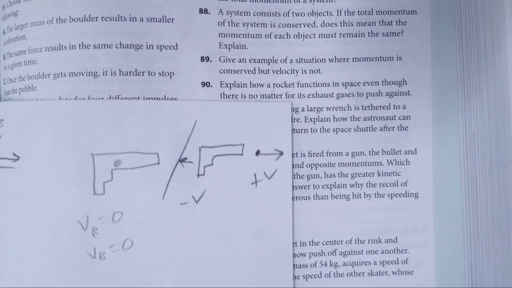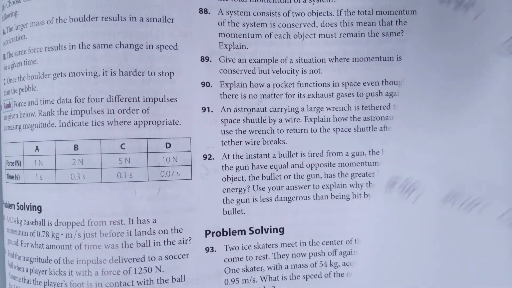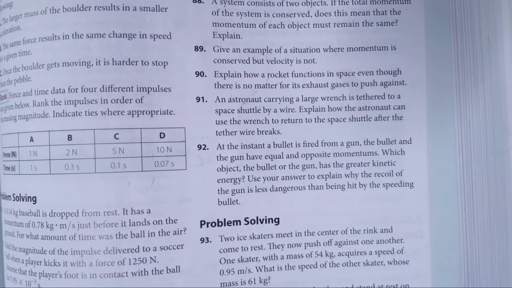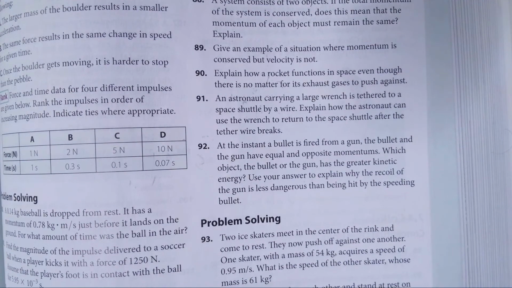So there are a lot of examples where momentum is conserved, well, all of them are conserved with momentum, but velocity is not conserved. For 89 and 90, I'm going to have you take a little side trip into a bit of history. Explain how a rocket functions in space, even though there's no matter for it to exhaust the gases to push against.